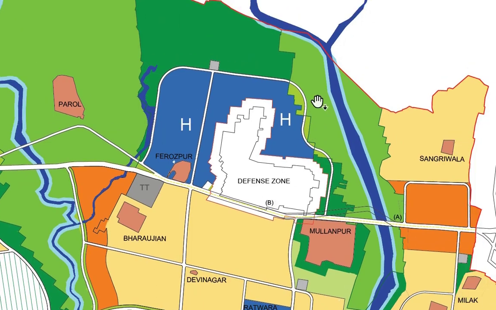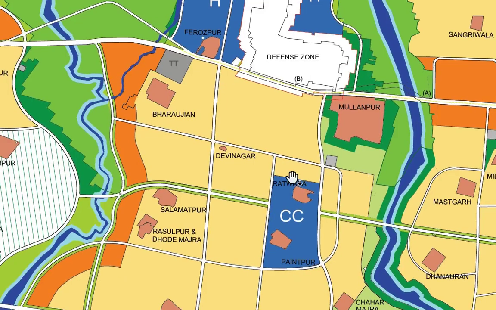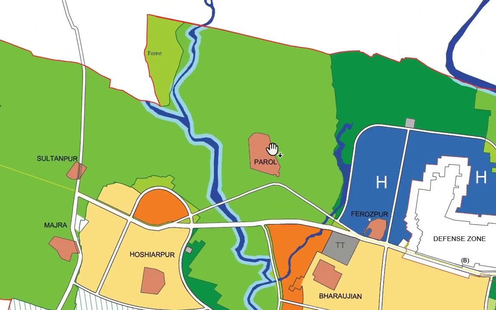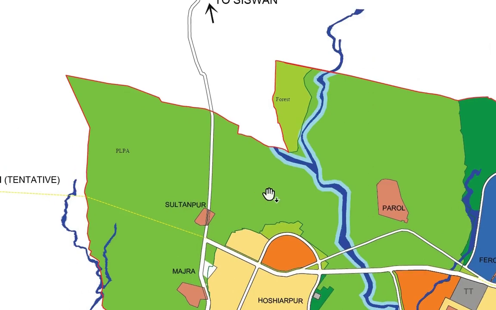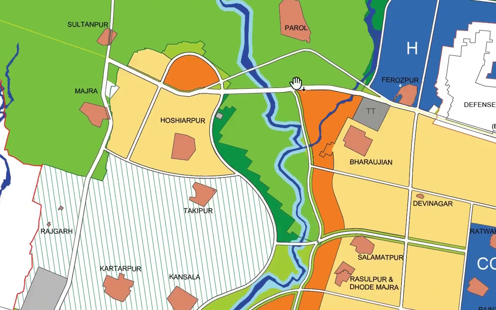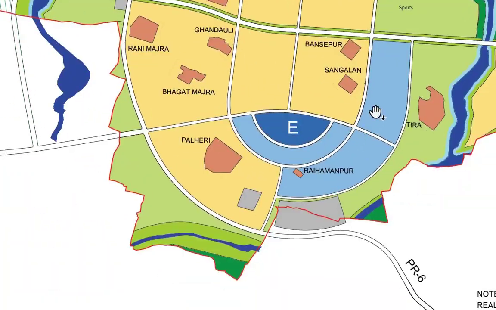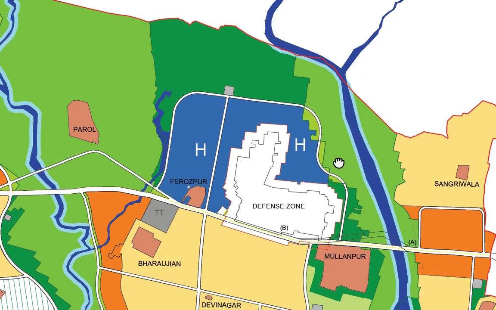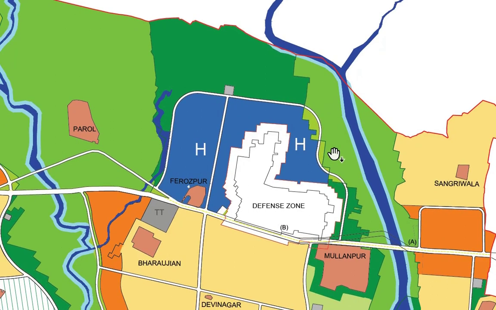And here you are seeing this kind of green colored area. If you go towards the left in the map, you will be able to find a lot of this kind of area in green color. So this green colored area represents the area covered by PLPA. PLPA stands for Punjab Land Preservation Act. So it's kind of restricted land.